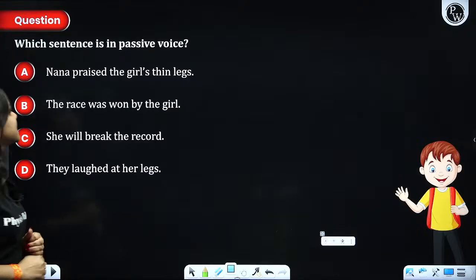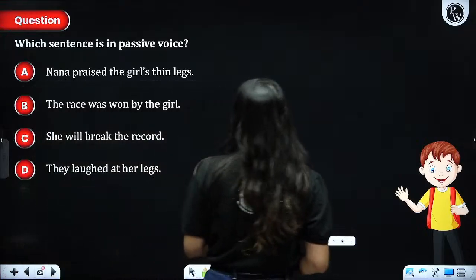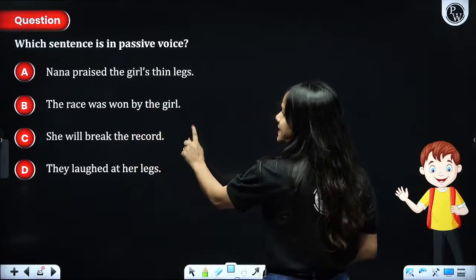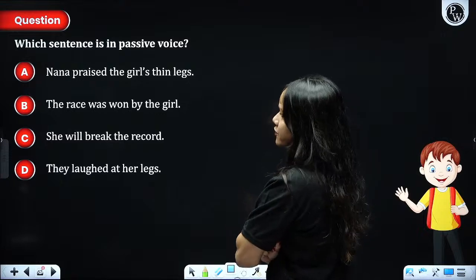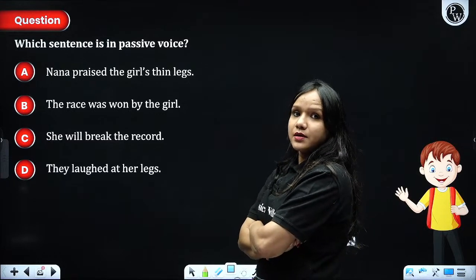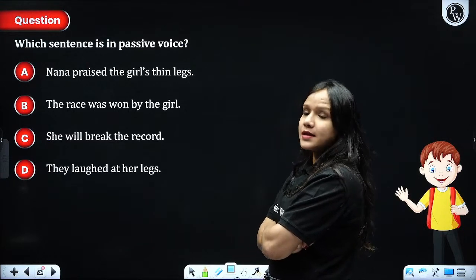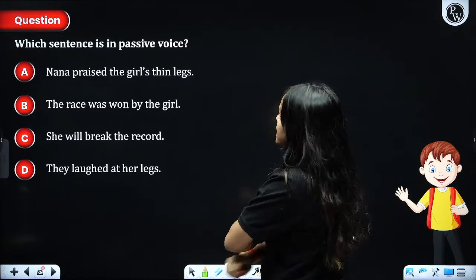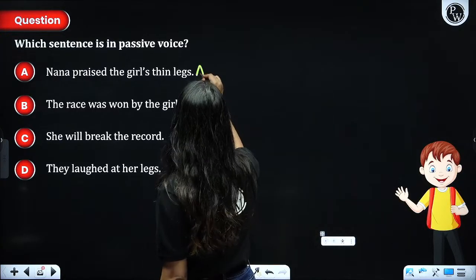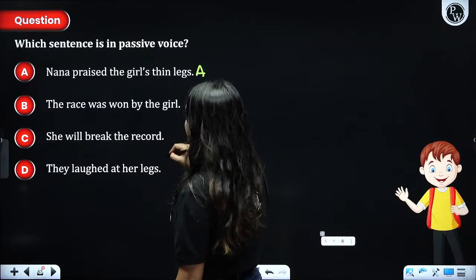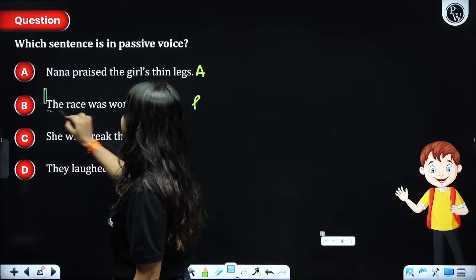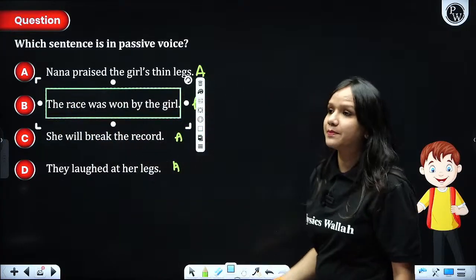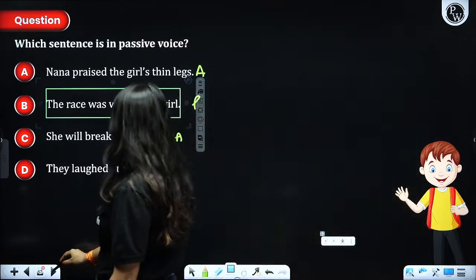Next, which sentence is in passive voice? Nana praised the girl's thin legs. The race was won by the girl. She will break the record. They laughed at her legs. Passive voice, where subject is replaced by object, right? Nana praised, no. This is active. This is passive. This is active. This is active. So the correct answer is this. Simple. Got it? Next one.